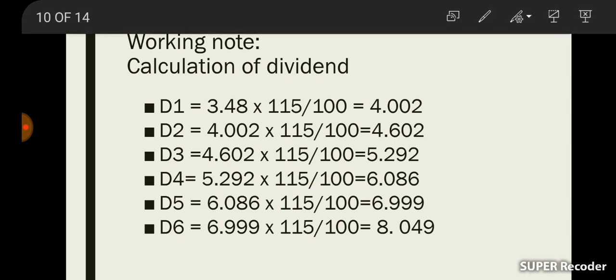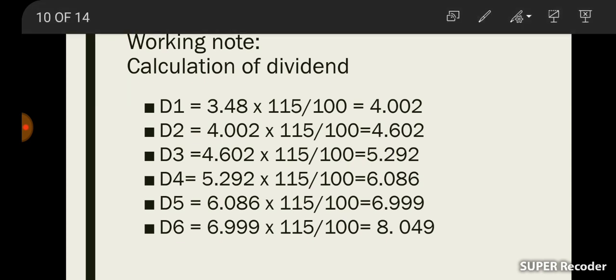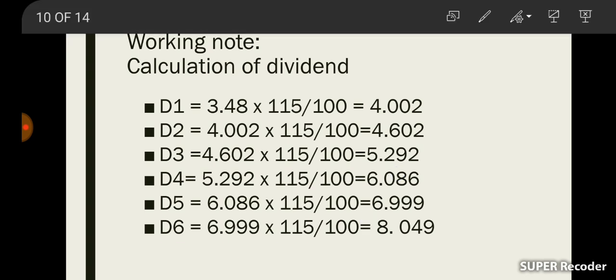So we are multiplying 4.602 into 115 divided by 100. Then we will get the dividend at the end of the third year as 5.292. Then 5.292 into 115 divided by 100, then we will get D4 as 6.086. Likewise, we can calculate all 6 years' dividends.